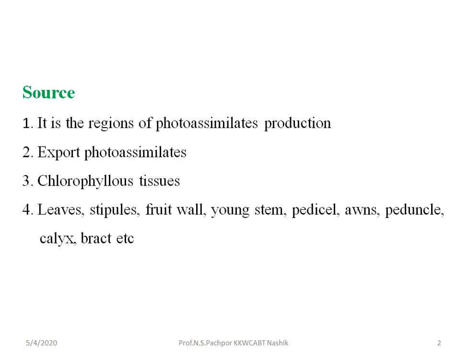Then what are the examples of this source? That is leaves, stipules, fruit wall, young stem, pedicel, awns, peduncle, calyx, bracts, etc. They act as a source. Source is nothing but the region of photoassimilate production, that is, photosynthesis. From this region there is the export of photoassimilates. Photoassimilates are nothing but carbohydrates, glucose, or starch synthesized in the process of photosynthesis.